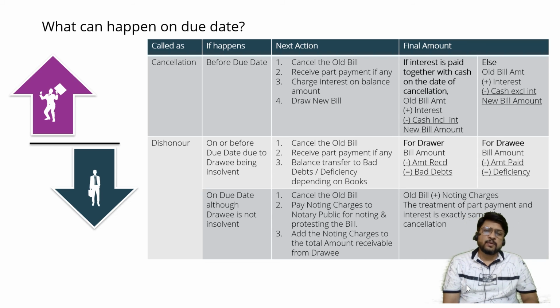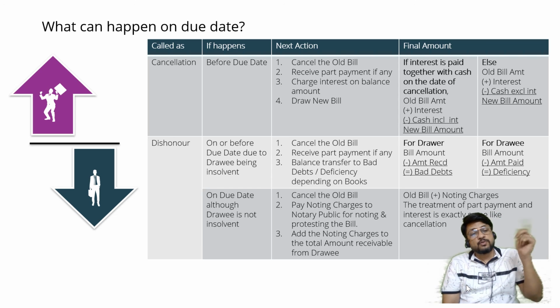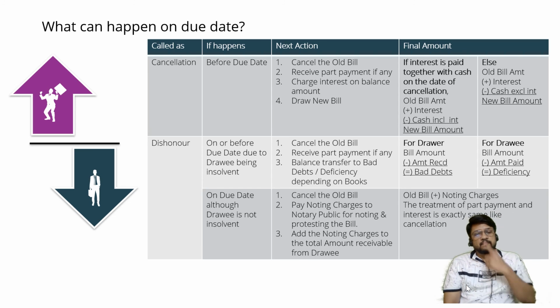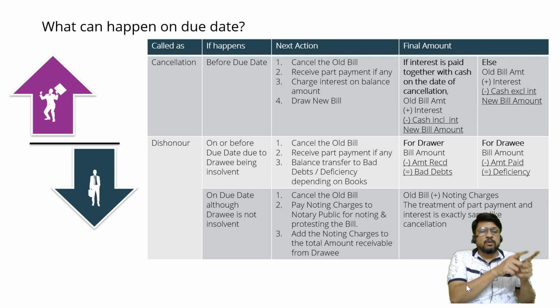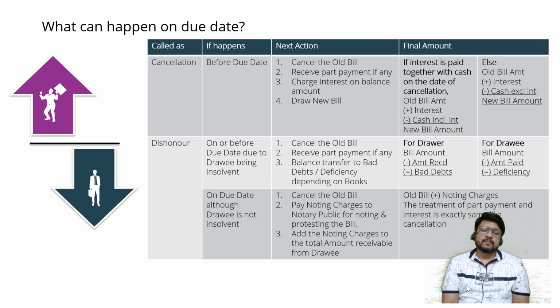Sir, what is the use of doing this? Because afterwards, if we go to the court of law for the purpose of recovering money, the court will ask, what is the proof that you demanded payment on the due date from the drawee and the drawee refused to pay? I want proof that the drawee really refused to pay. So the moment drawee refuses to pay, I'll create a proof by going to the notary public.